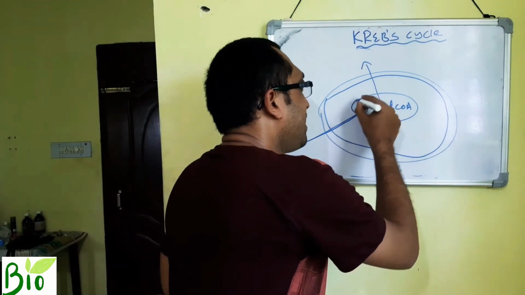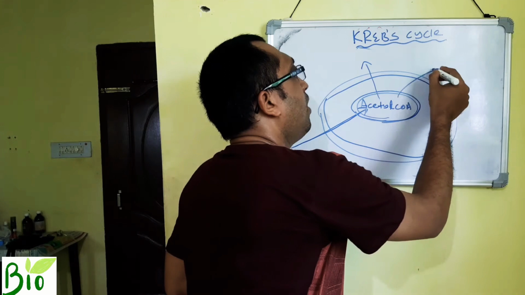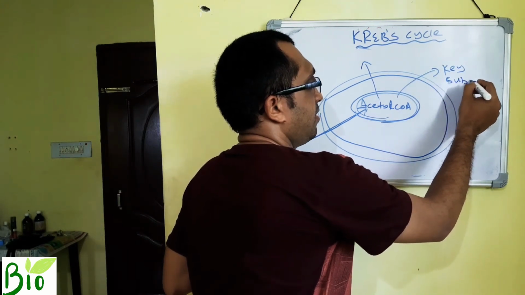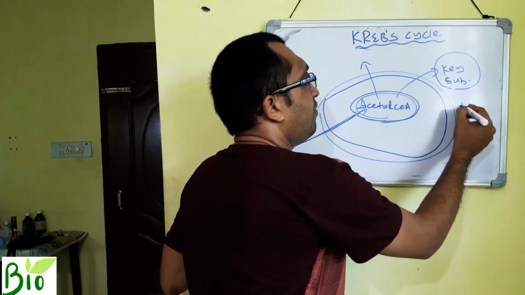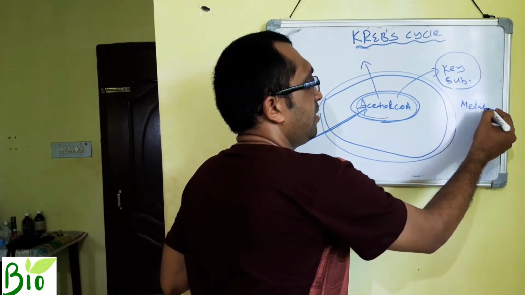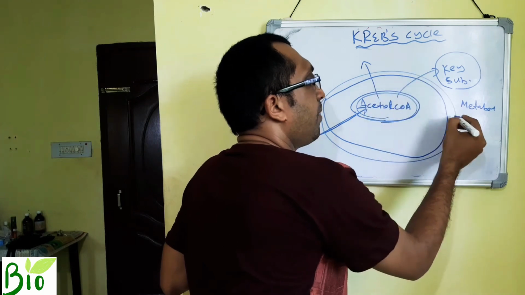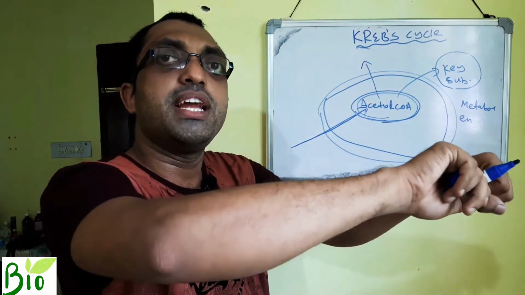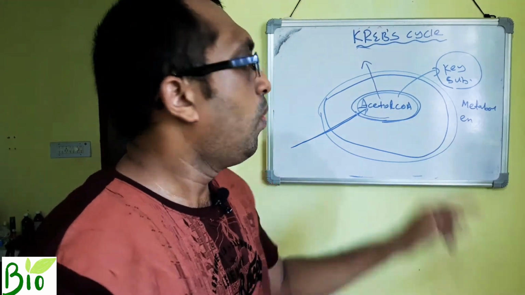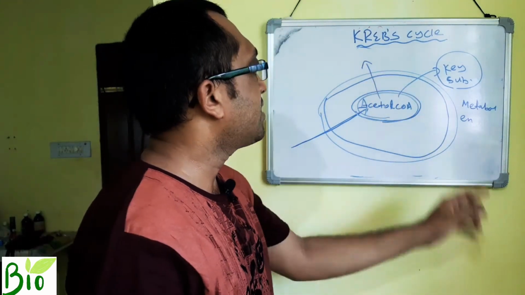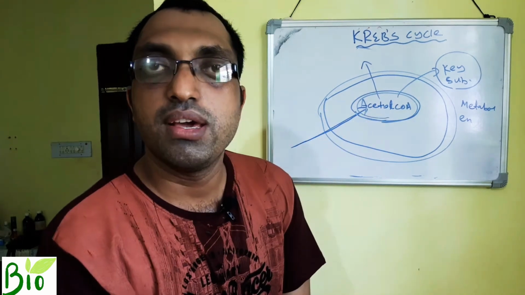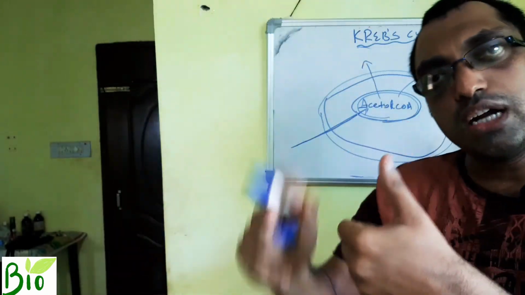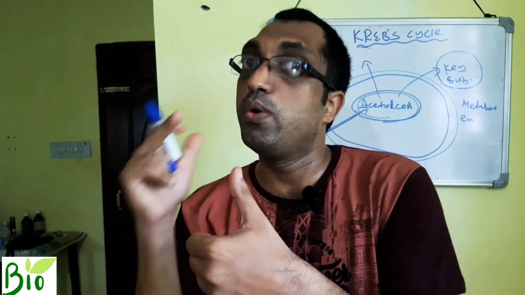Therefore, acetyl coenzyme A is called the key substrate. It is the key of the lock of what? Metabolism. It is the key of the lock of what? Energy. If you put the acetyl coenzyme A key, your energy will open. So, whatever be the food, it must have to convert into acetyl coenzyme A.